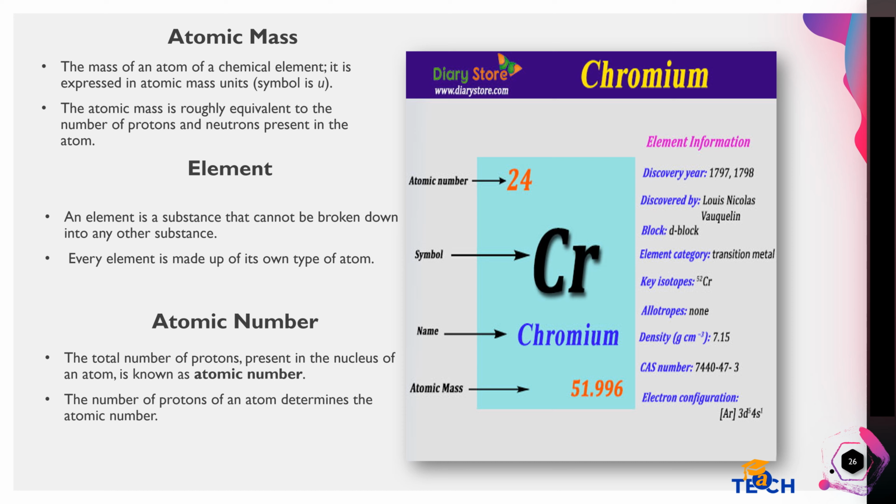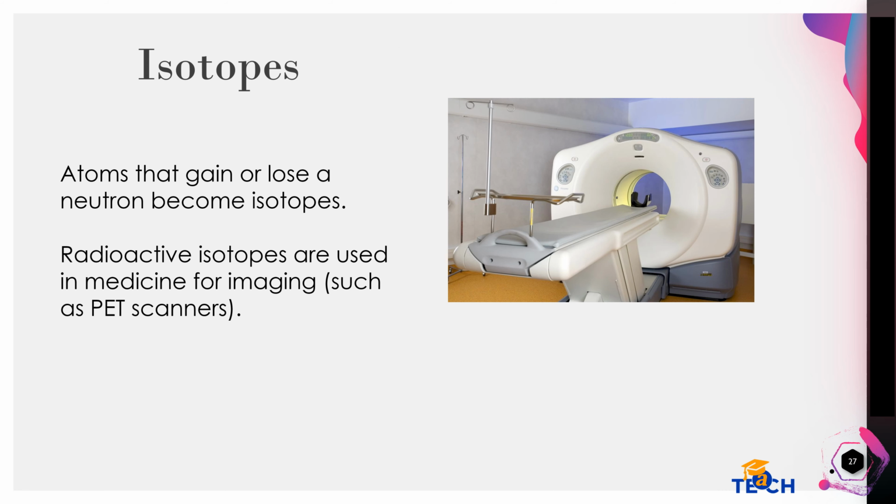Every element is made up of its own type of atom. Atomic number. The total number of protons present in the nucleus of an atom is known as atomic number. In this picture we have the element chromium, and its atomic number is 24 and it has atomic mass of 51.996.